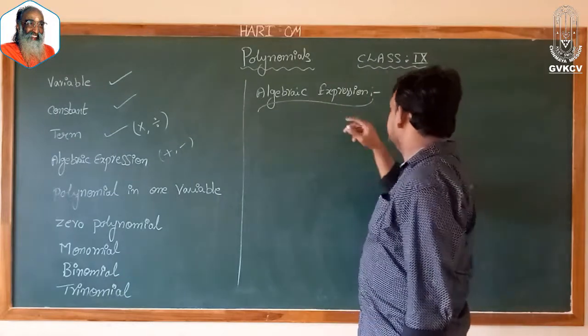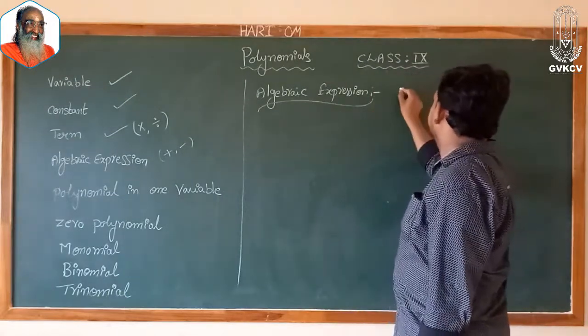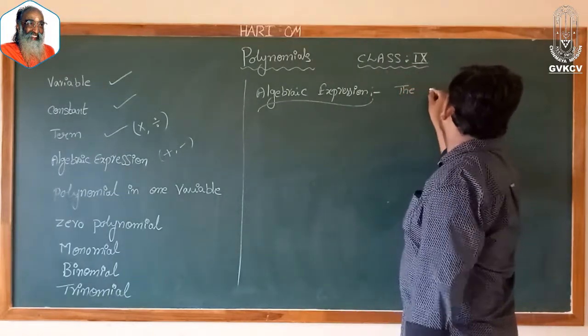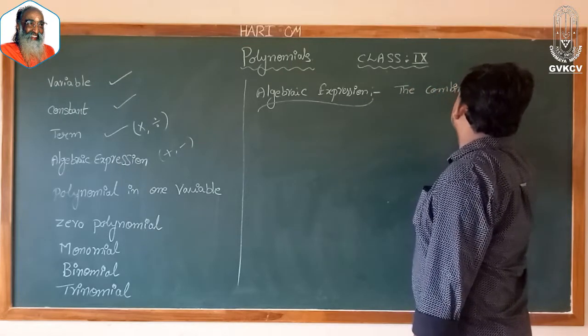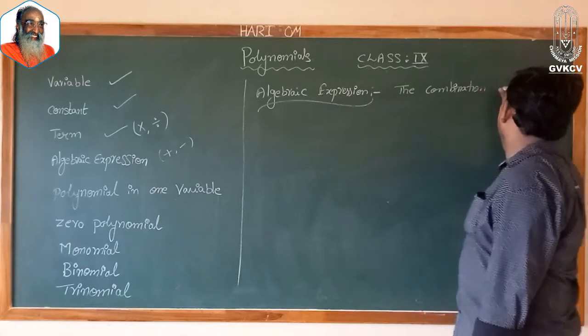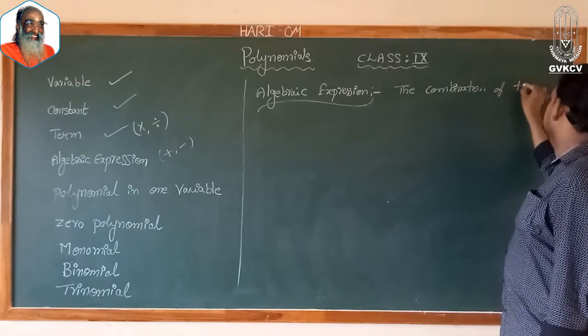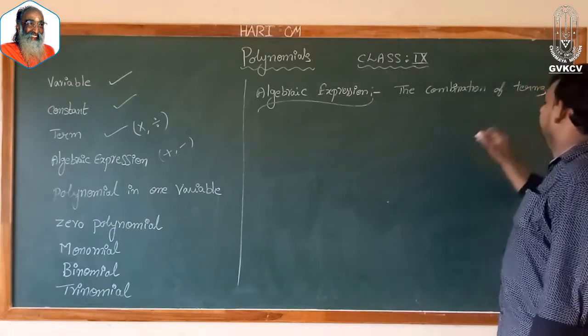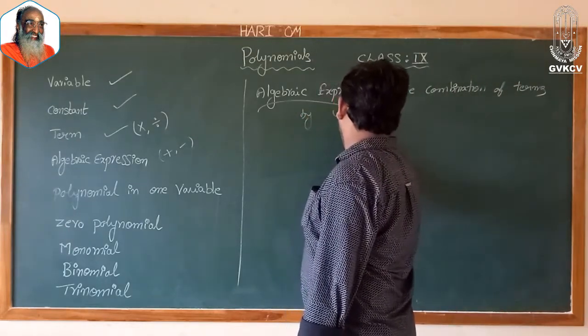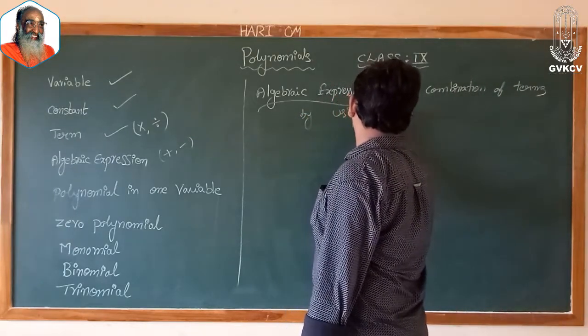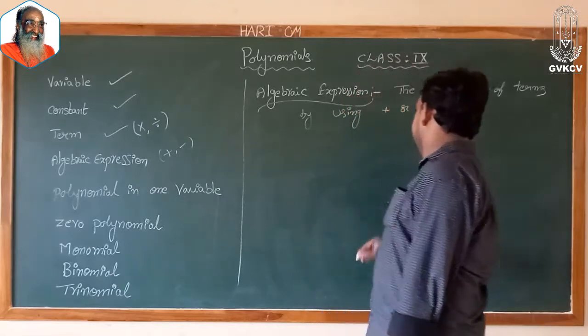So, an algebraic expression is nothing but the combination of terms by using plus or minus.